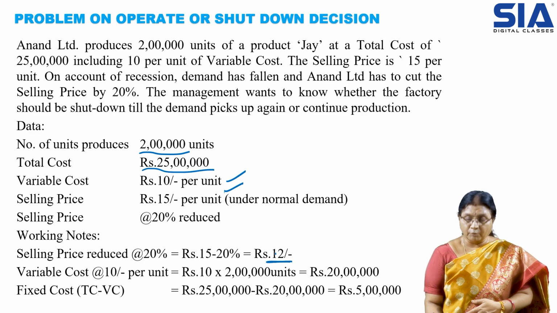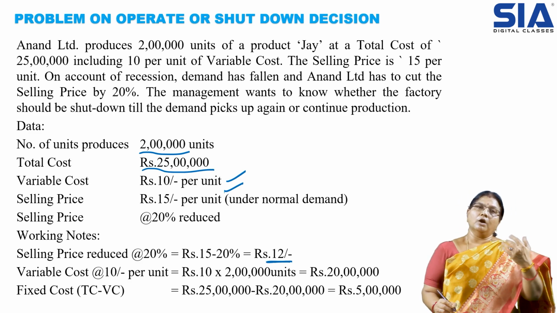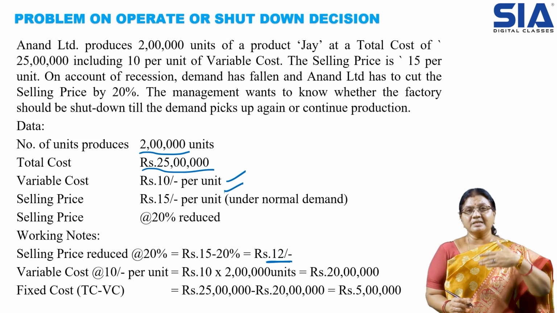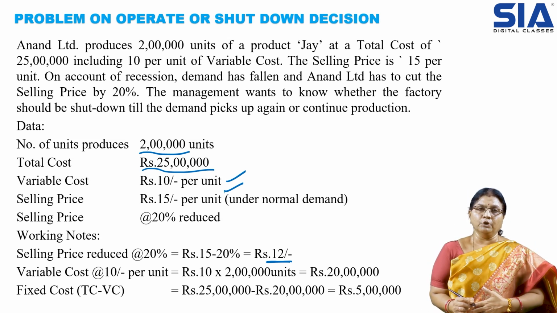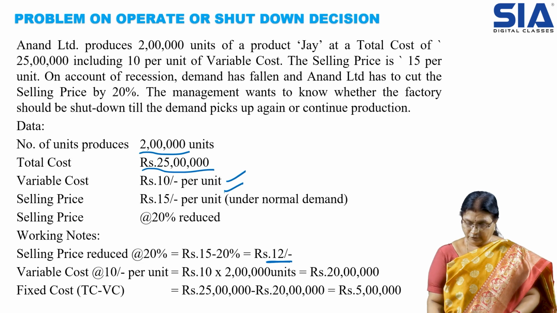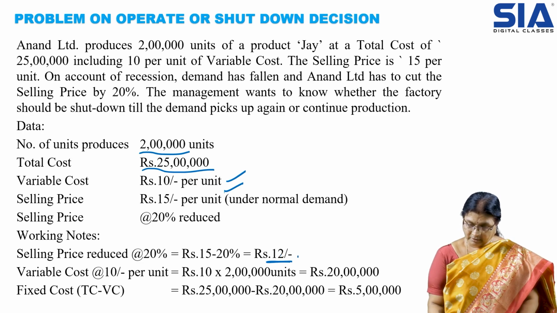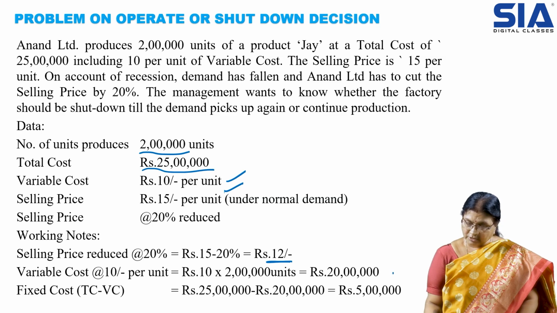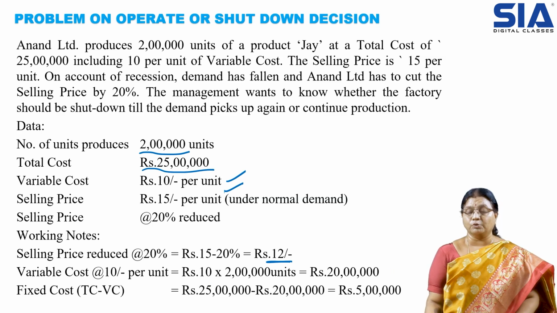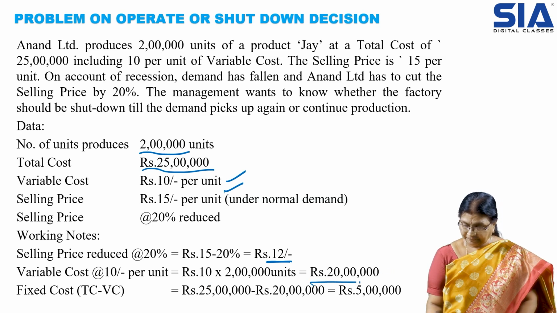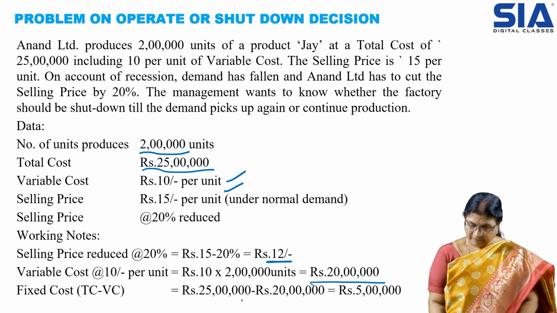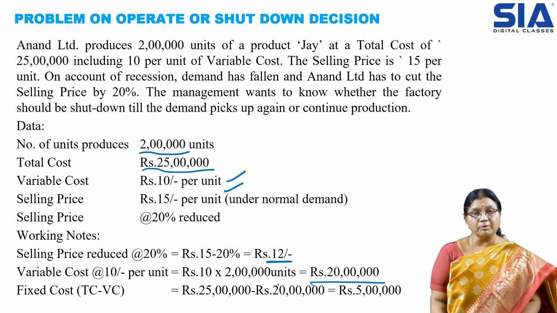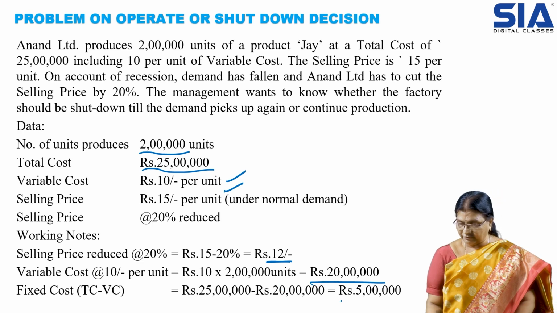Under normal demand it is 15 rupees, but during the recession, when demand is reduced, the selling price is also reduced to 12 rupees. Variable cost per unit is 10 rupees; for 2 lakh units it is 20 lakhs. The fixed cost is not given in the data, but total cost minus variable cost gives the fixed cost, which is 5 lakh rupees.